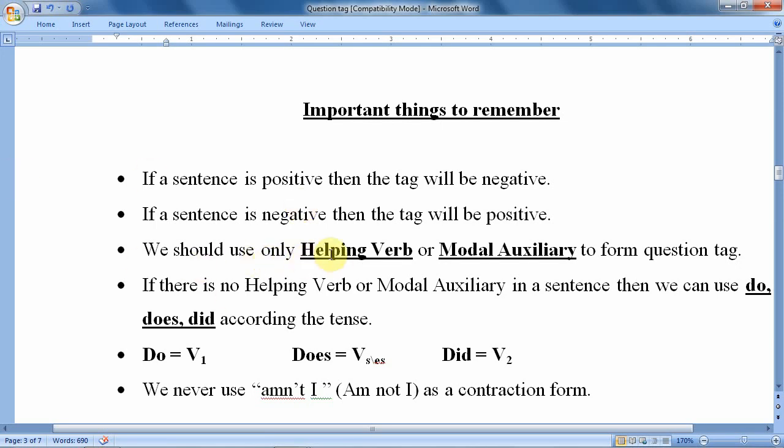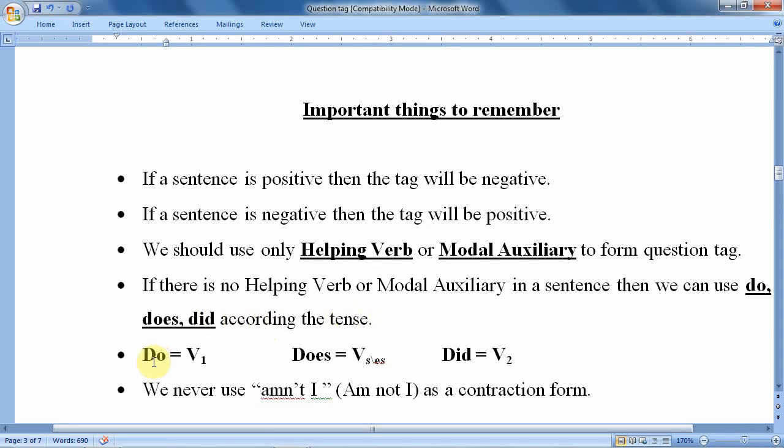Next, we should use only helping verbs or modal auxiliaries to form a question tag. Please, we are not supposed to make a tag with anything else. We have to be very cautious about helping verbs. If one is there, then we should use it. If there is a modal auxiliary, then we must use it. But sometimes in a sentence we do not have a helping verb or a modal auxiliary. Then what should be done? Then we can use do, does, did. These are the to-do forms, but they are to be used according to tense.